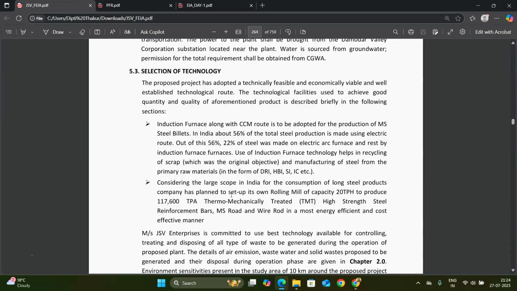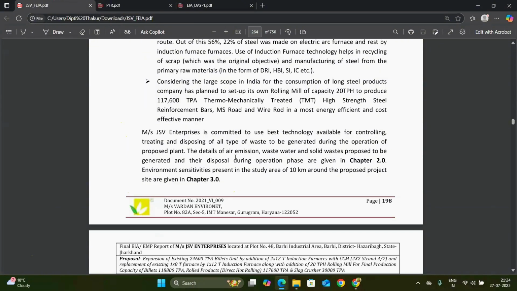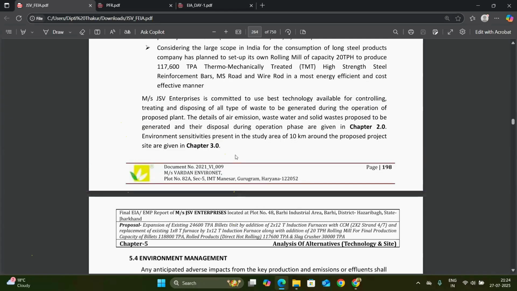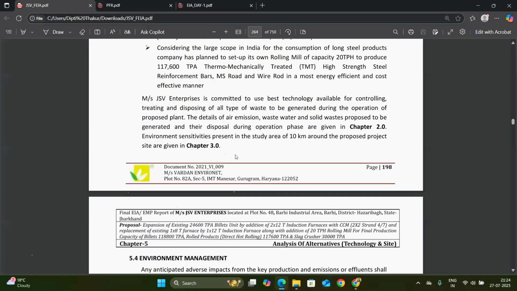If any technology is beneficial for our environment, and also economically, not only from the point of view of the environment, because economy is very important, then if any technology is viable economically and environmentally for industrial production, we must take that technology for our production of any product. Maybe it's a rolled product or billet or any other industrial product.